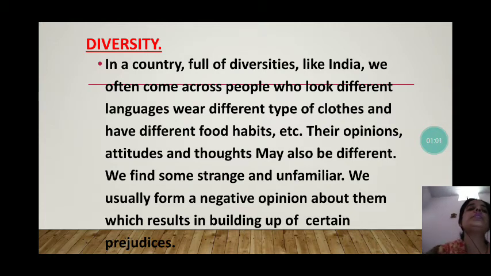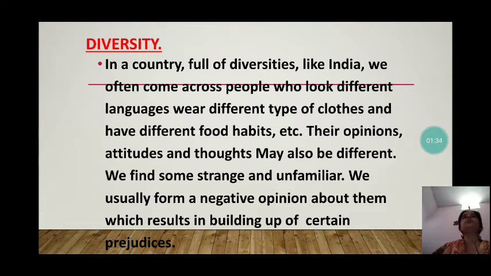In the previous chapters, we have read about diversity. What is diversity? It means the set of differences on the basis of religions, language, customs, traditions, cultures, known as diversities. We can see here that India is a diverse country, and in this diverse country we can find that people